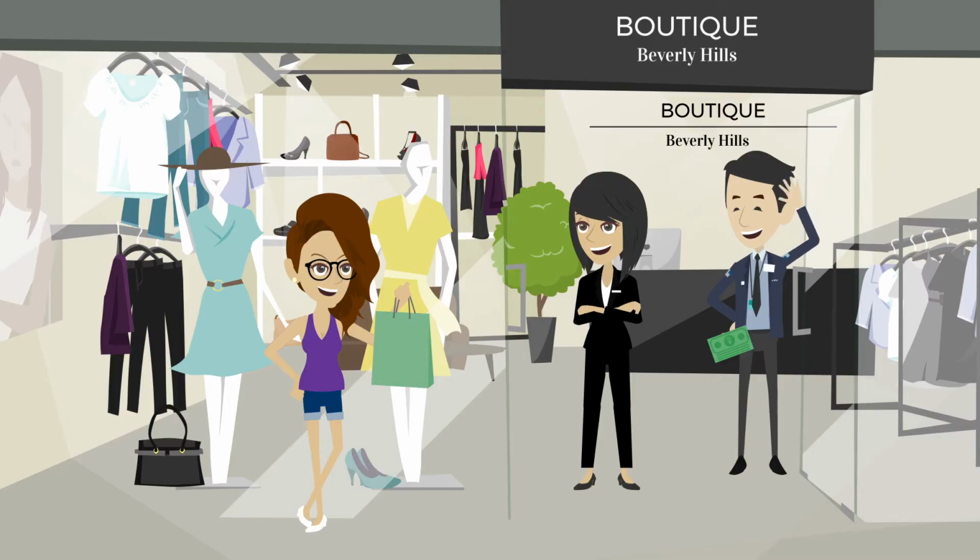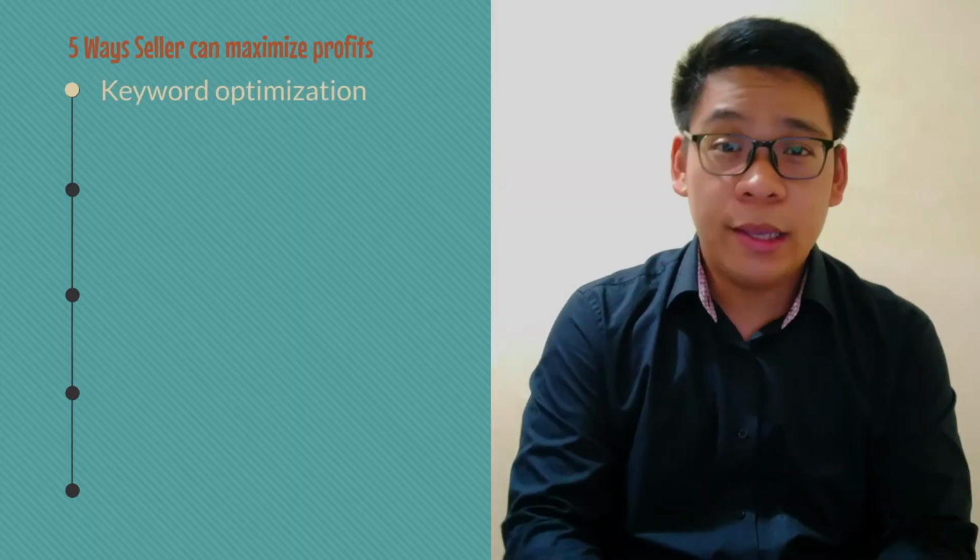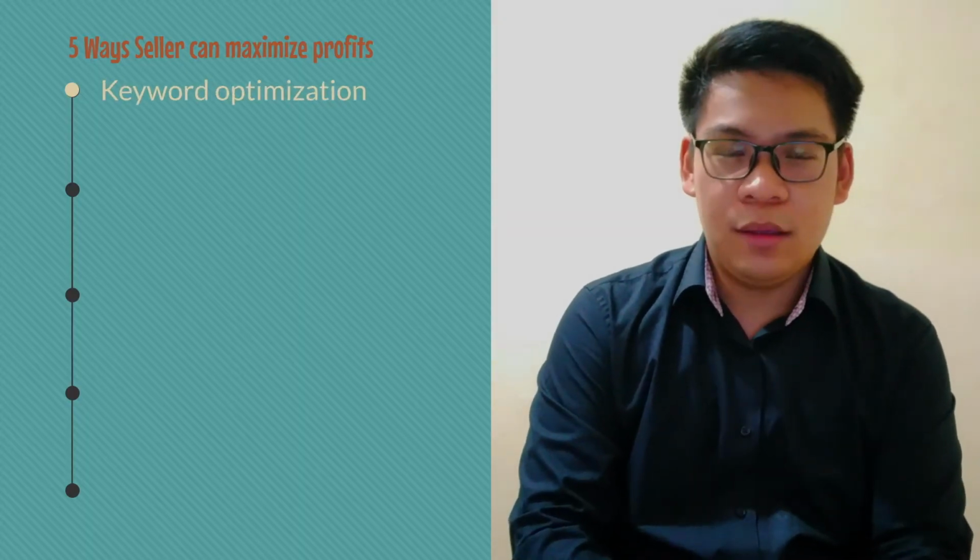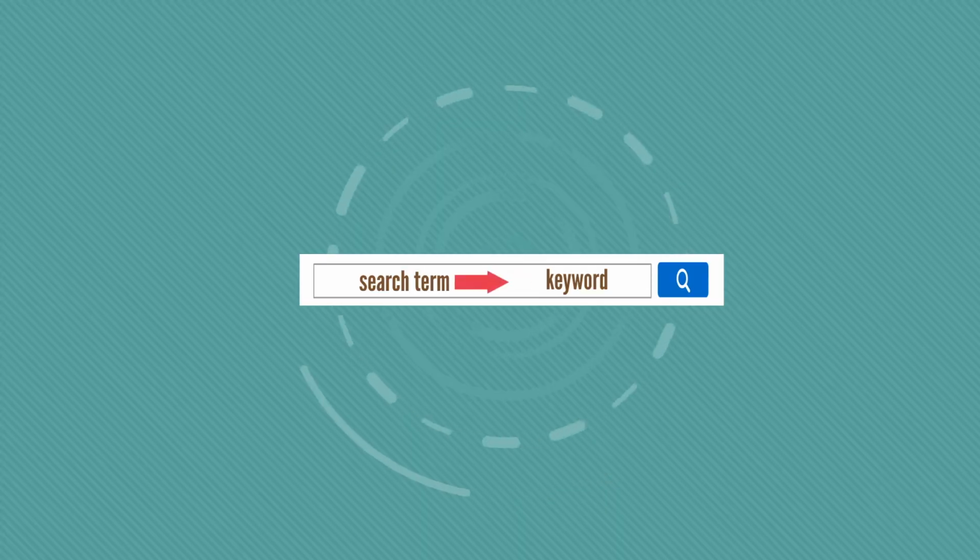And finally, let's meet the seller. The seller is primarily concerned about the overall profitability of his business. Here are 5 ways the seller can maximize his profits. Number 1. Keyword optimization. In order to make as many profitable sales as he can, he will need to discover the exact search terms customers are using when they are interested in purchasing his product. Once he knows what the most highly searched terms are, he can then use this information to get keyword ideas to use in future marketing campaigns.